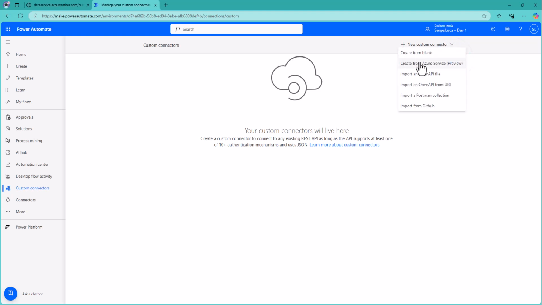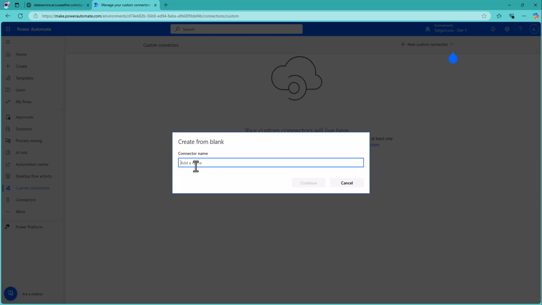Create a custom connector. There are different ways to create a custom connector, but let's create it from blank. Let's name it something like Power Automate in a Day Weather.